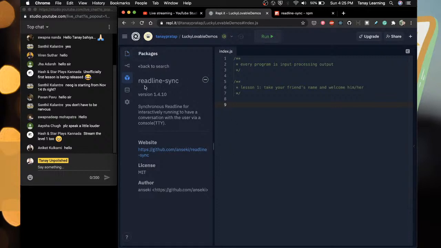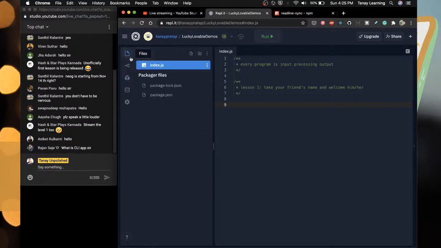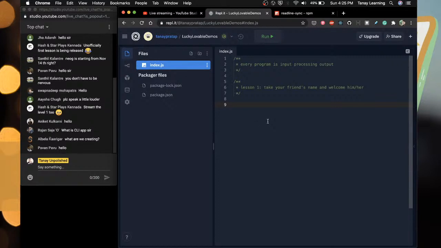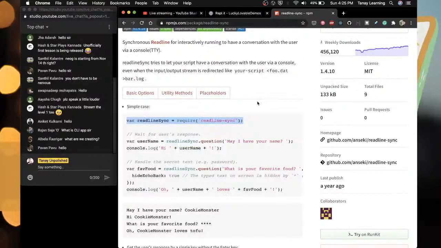So now the package is already there. Readline sync is here, very nice. What is CLI app? CLI app is command line argument. Like you will see. Have some patience.